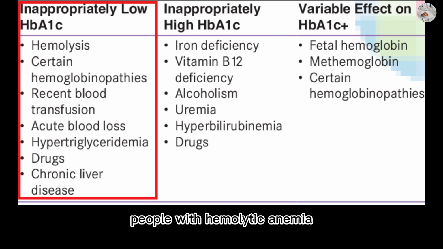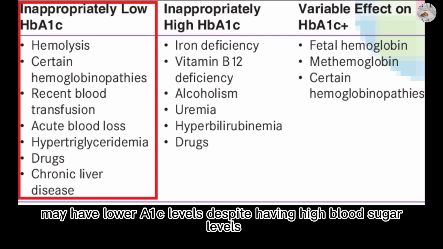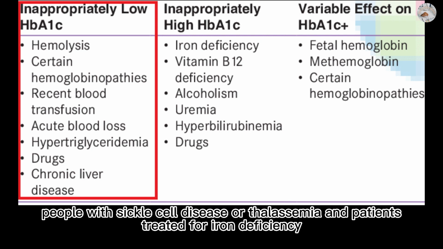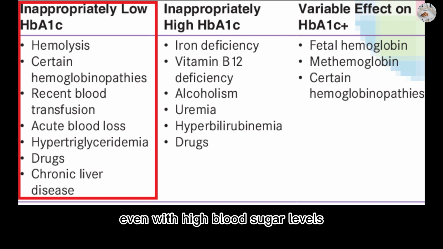For example, people with hemolytic anemia, a condition where red blood cells are destroyed at a faster rate than usual, may have lower A1C levels despite having high blood sugar levels. Similarly, people with sickle cell disease or thalassemia and patients treated for iron deficiency or advanced chronic kidney disease may have lower A1C levels than expected even with high blood sugar levels.